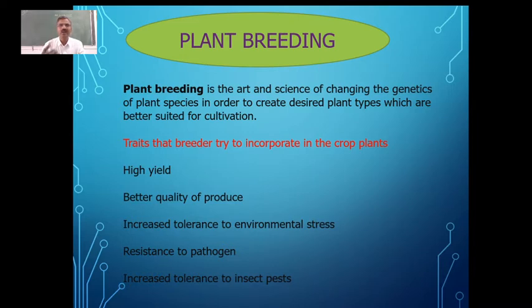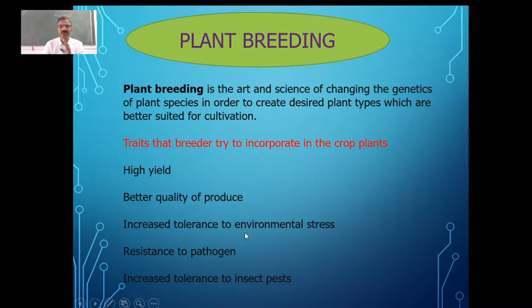Being an agrarian country which depends on monsoons, we have to play with the changes in the monsoon. We have to subject ourselves to the fortunes of the monsoon. That's why we need plant varieties which have resistance or tolerance to environmental stresses.